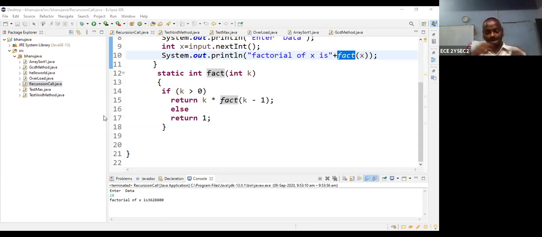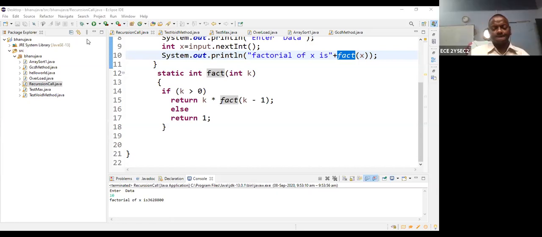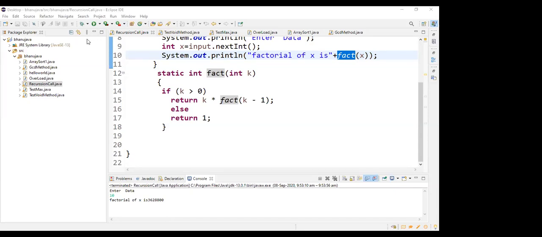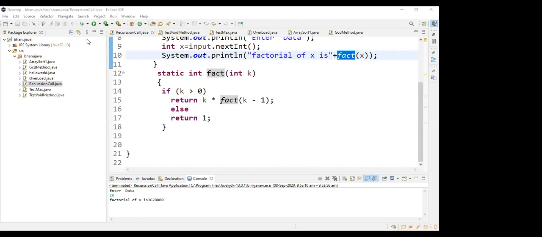Please respond. Hello? Anybody there? 1, sir. What is the 1 factorial? 1, sir. What is the 0 factorial? 1, sir. Why?